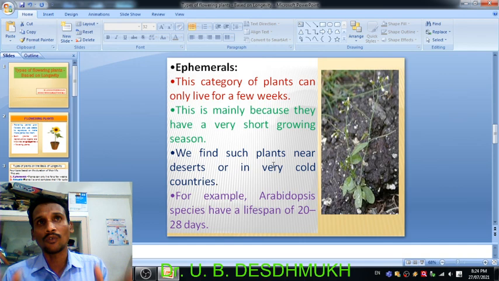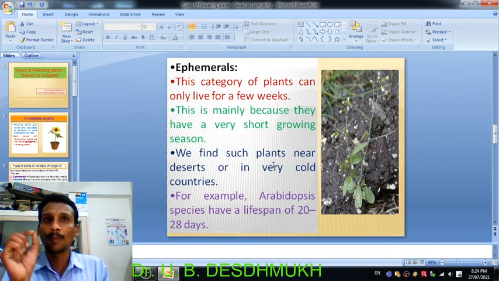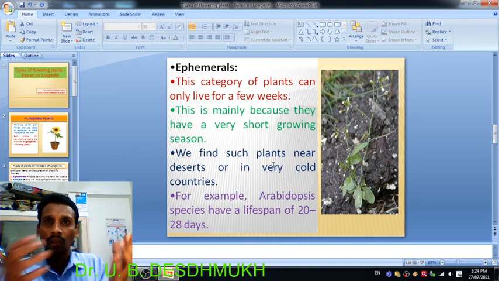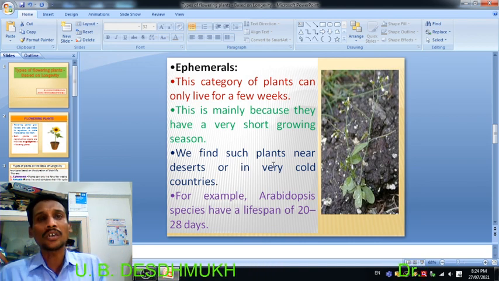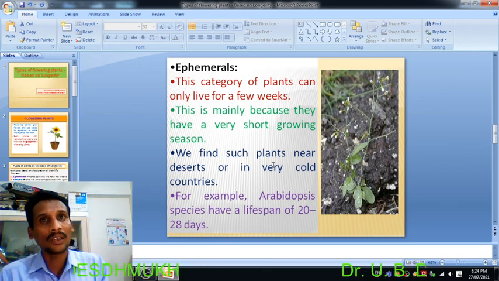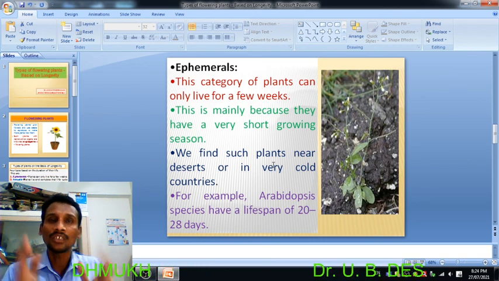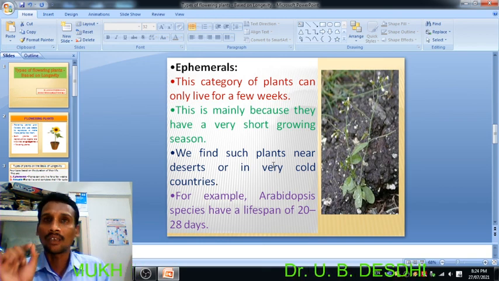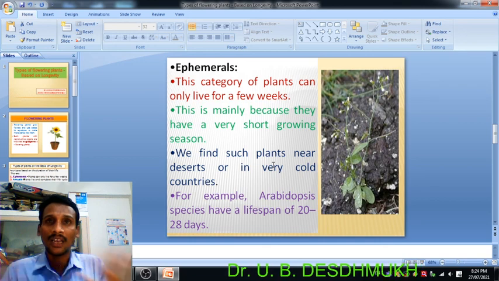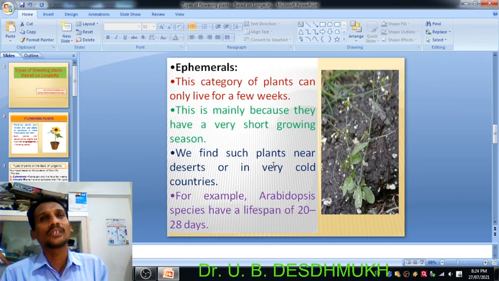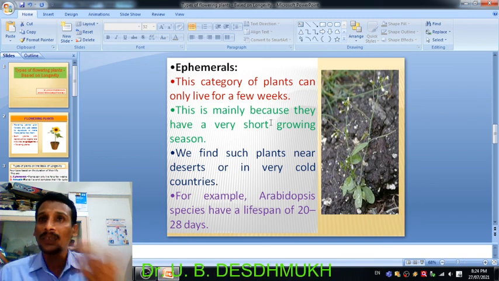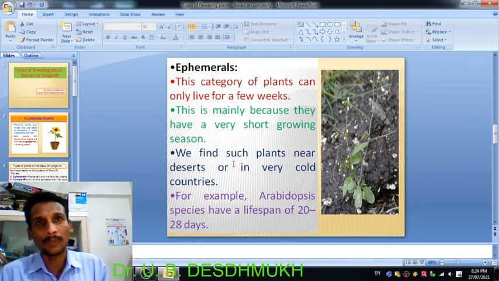There are 4 types. One of them is the ephemerals. Ephemeral plants grow near desert conditions or in very cold countries. That means wherever there is a very unfavorable environmental condition, such plants grow, and they complete their life within a very quick period. That means their lifespan is near about a few weeks, that is, they complete their life within 1 month. And the best example is the Arabidopsis plant.